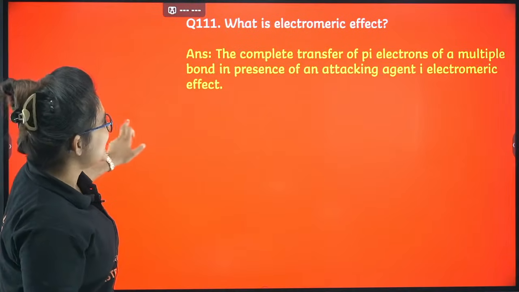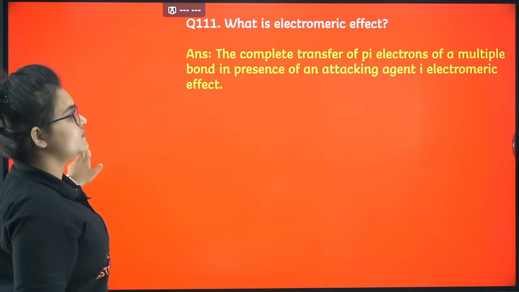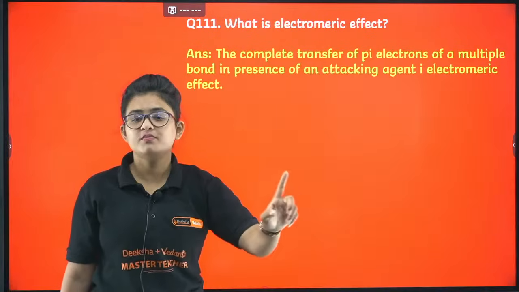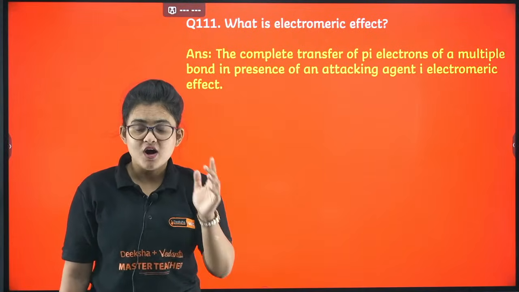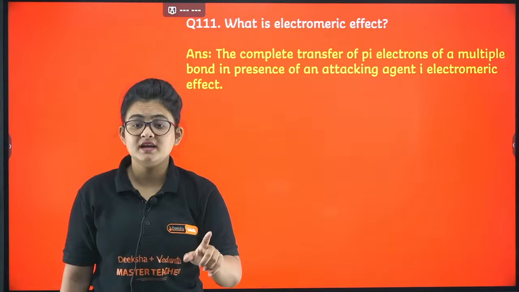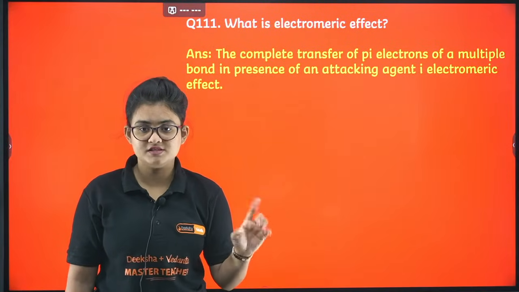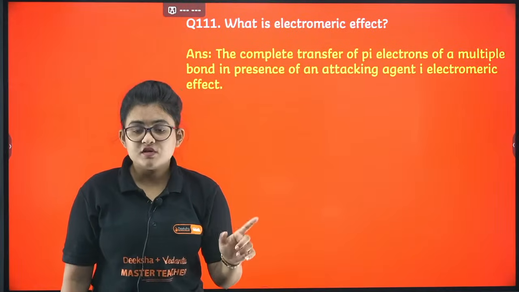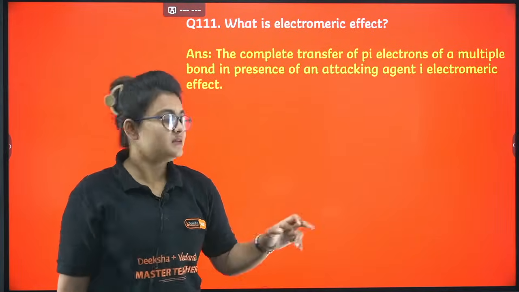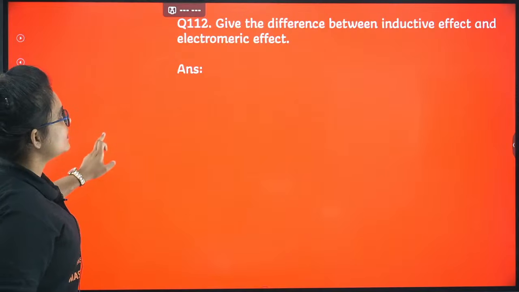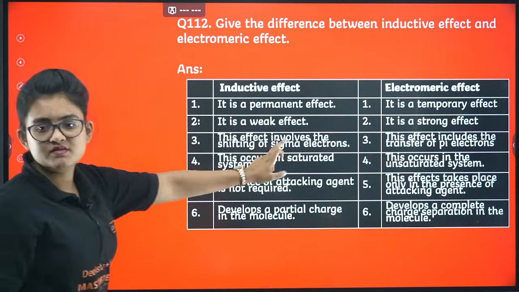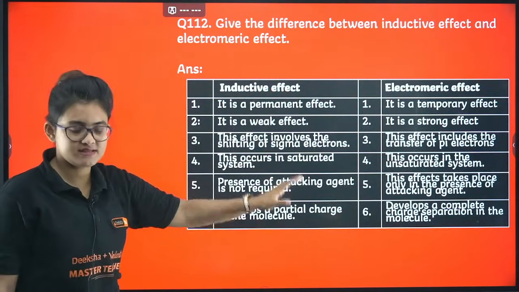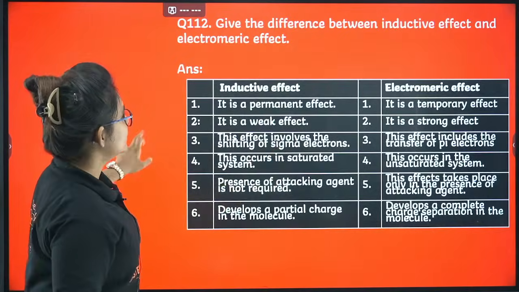What is the electromeric effect? Electromeric effect is basically complete transfer of pi electron only in the presence of an attacking reagent, otherwise there is no electromeric effect. It is observed only in presence of some attacking reagent. Okay, very important: the difference between inductive effect and electromeric effect. Very important to go through.